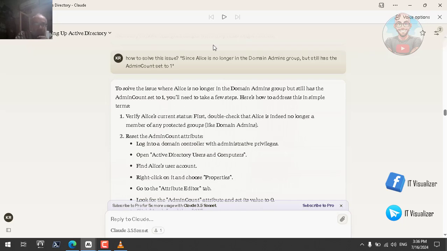Let me show you. For example, if I have a user that was a member of Domain Admins and was removed, and the adminCount is still 1, how can we solve this? Let's see how Claude will tell us the solution. To solve the issue where Alice is no longer in the Domain Admins group but still has the adminCount set to 1, you'll need to take a few steps. Here's how to address this in simple terms.